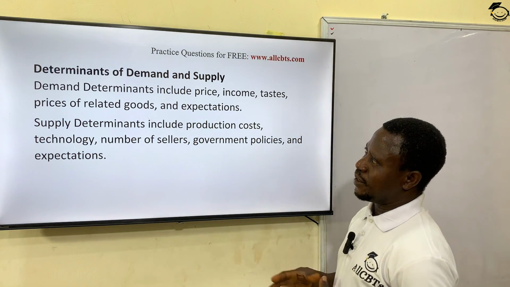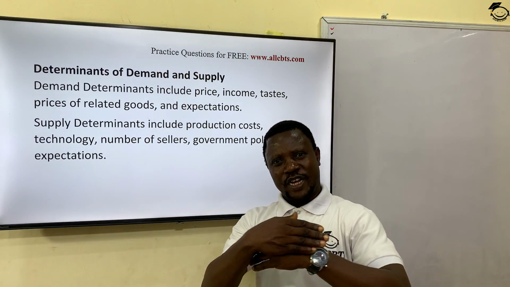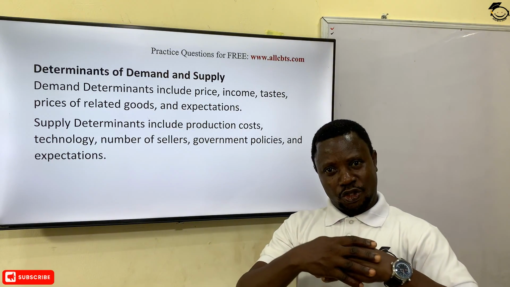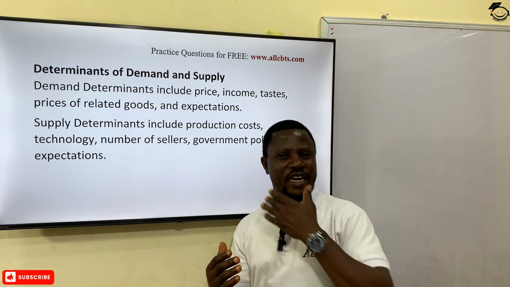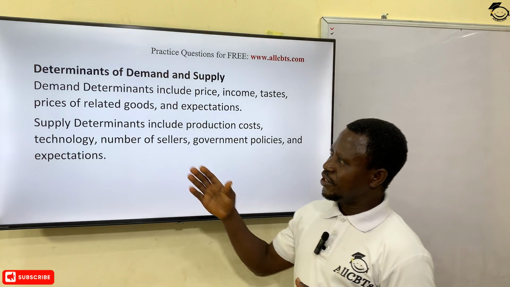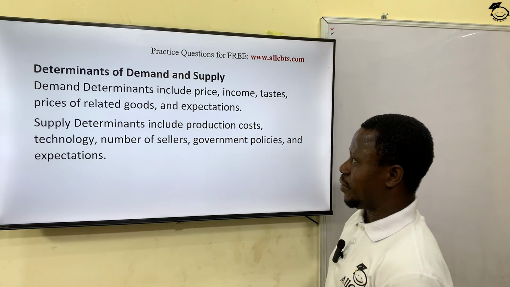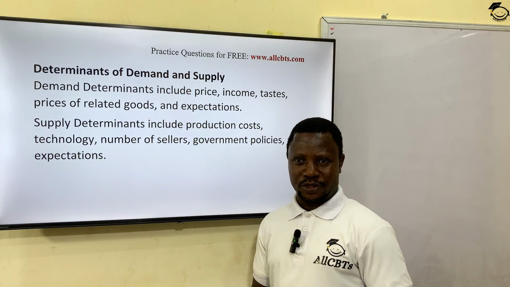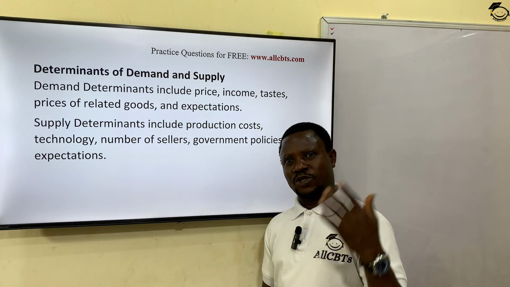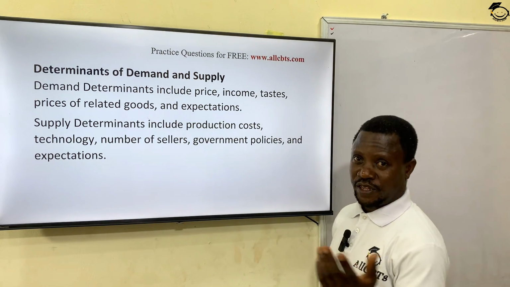Another factor that can determine demand is the prices of related goods, whether they are complementary, that is joint demand, or whether they are composite demand. These prices of other goods can also affect what? Quantity demanded, as well as the expectations, the utility, the satisfaction to be derived from that particular product or service.